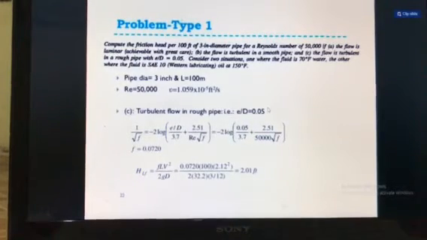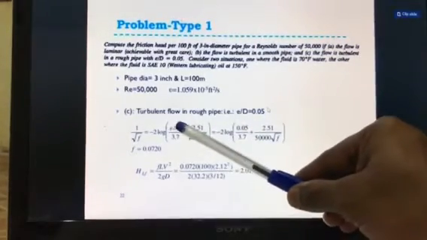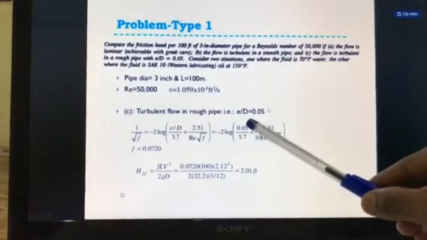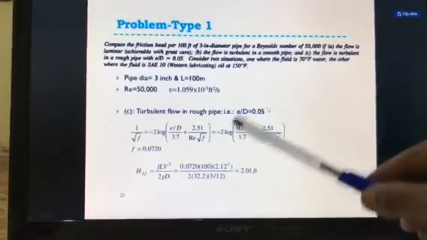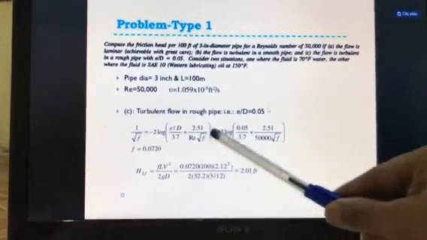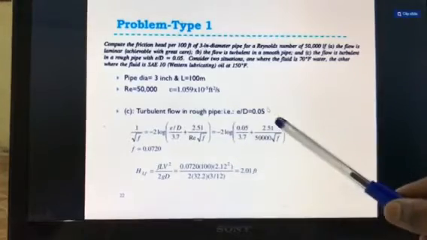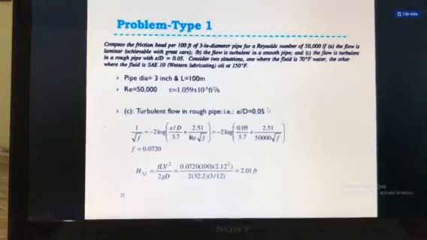So here the E by D ratio is given as 0.05. So instead of E by D, now put the value 0.05, and use the same method that we used in the previous case, meaning put this equation 1 by square root of f is equal to minus 2 times log into this bracket in your calculator, you will get the friction factor f, which is equal to 0.072.